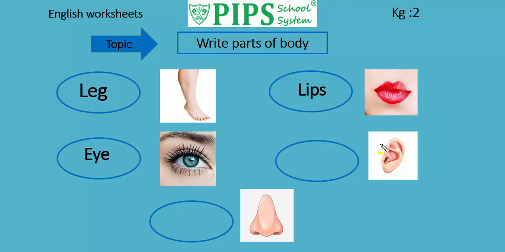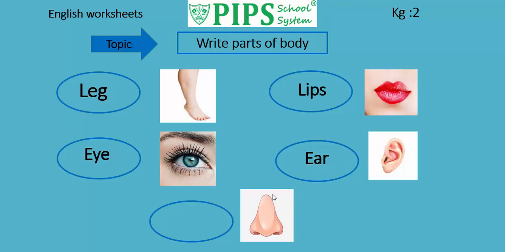The next picture is ear. This is an ear. Here we will write the spellings of ear like this: E A R, ear. Now students, read with me: E A R, ear.